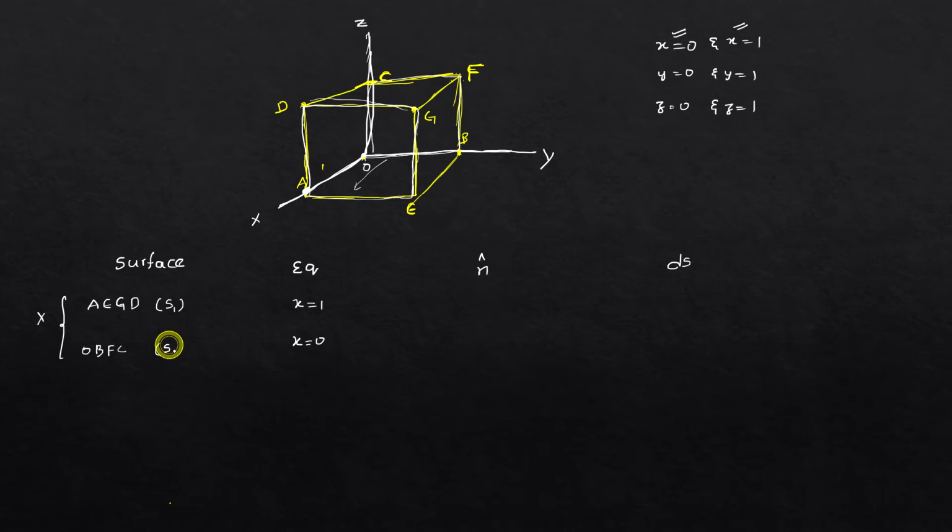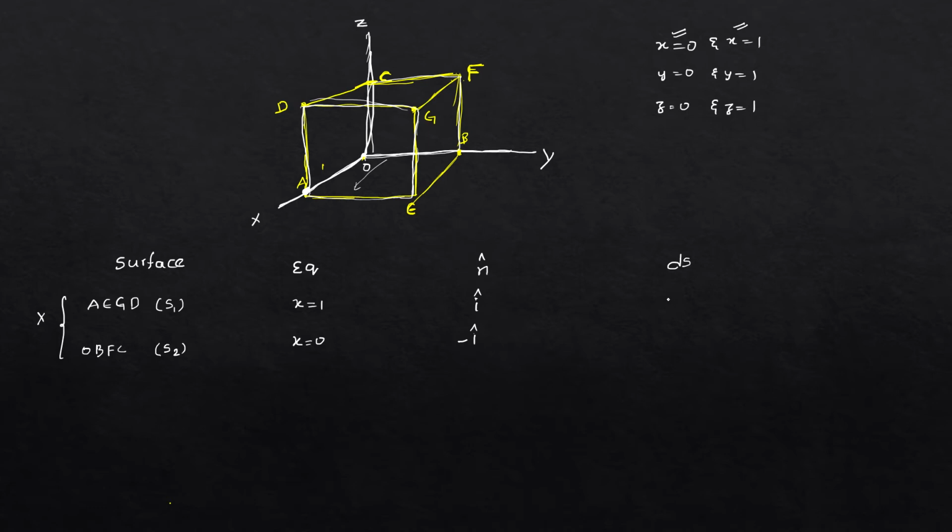That is S2, OBFC. The equation will be x is equal to 0. The n cap for the first plane will be i bar, and the n cap for S2, x is equal to 0, will be negative i bar, since it is lying on the origin and we have to move backwards, so we assume it as minus i bar.